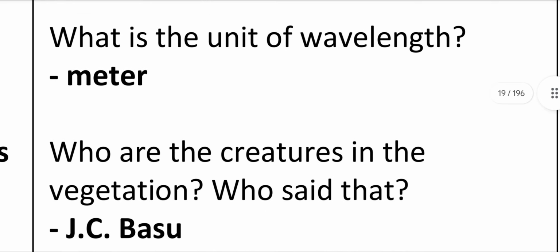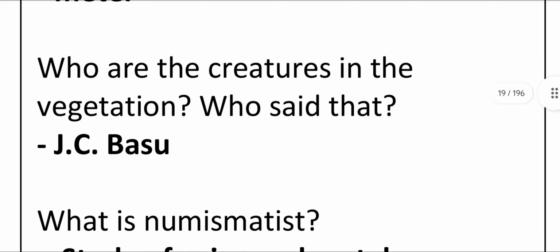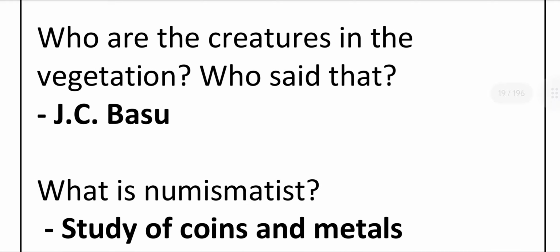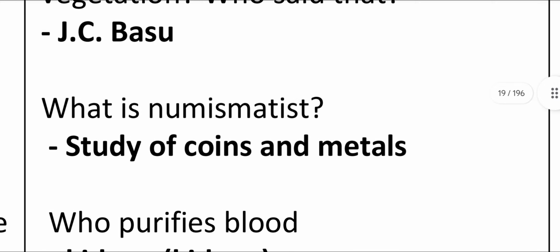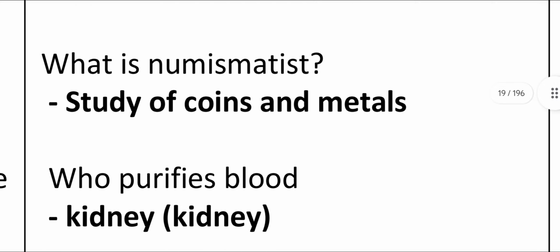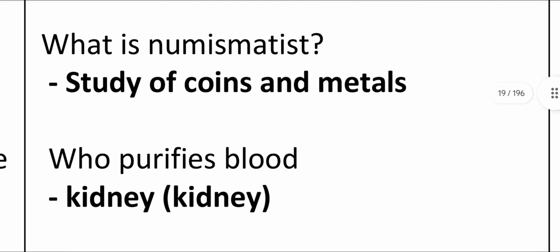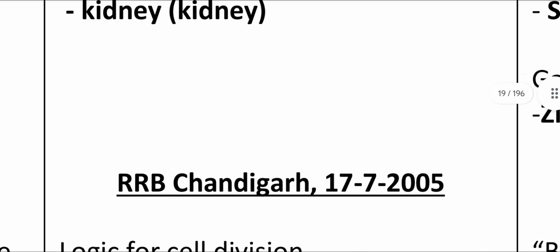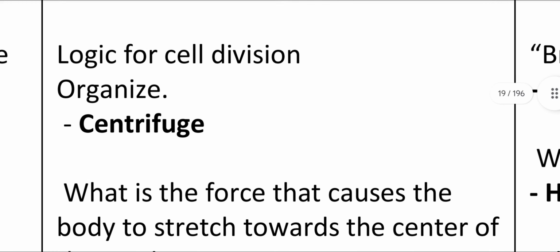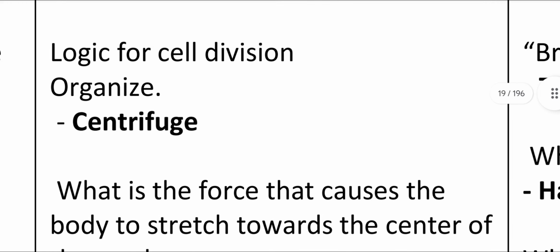What is the unit of wavelength? Meter. Who showed that plants have life? J.C. Bose. What is a numismatics test? A study of coins and metals. Who purifies blood? Kidney. Logic of cell division: organized centrifuge.